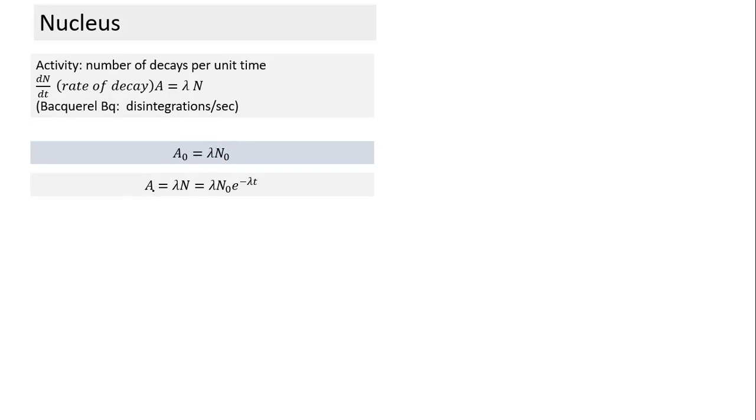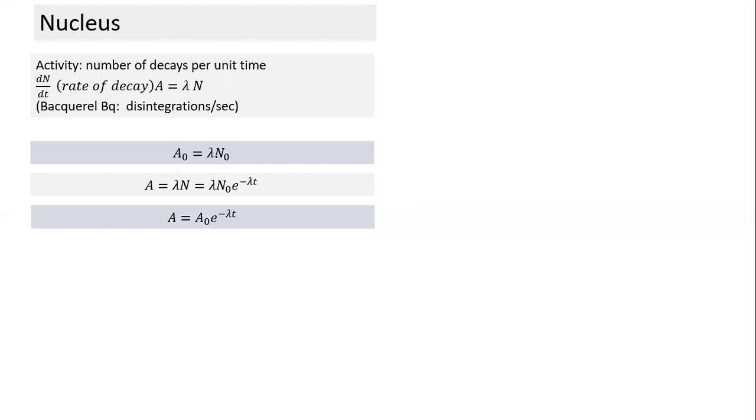What is the activity after time t? Activity at time t will be equal to lambda times the number of active nuclei at time t. And what is the number of active nuclei after time t? We have derived earlier N naught into e to the power minus lambda t. So if I look at both the things, activity after time t is equal to initial activity into e raised to the power minus lambda t.